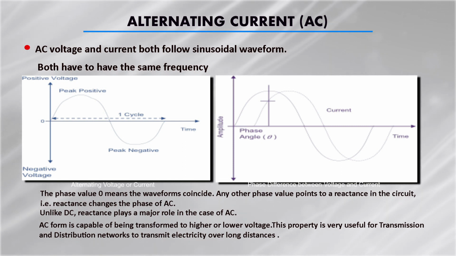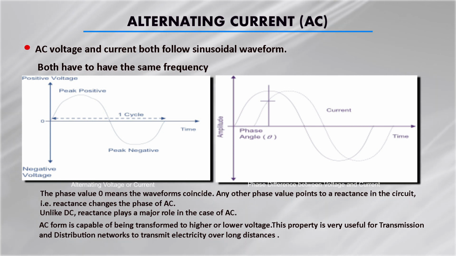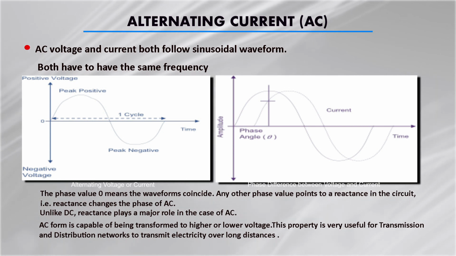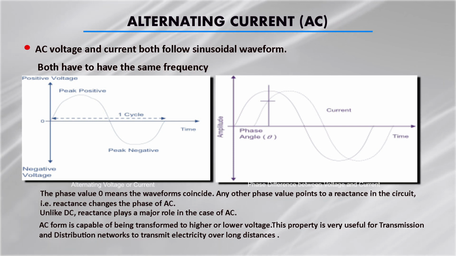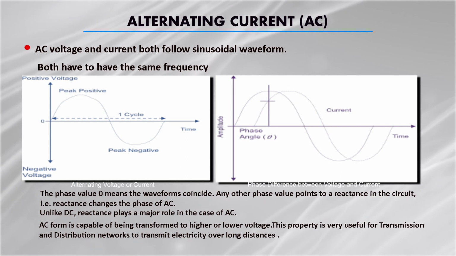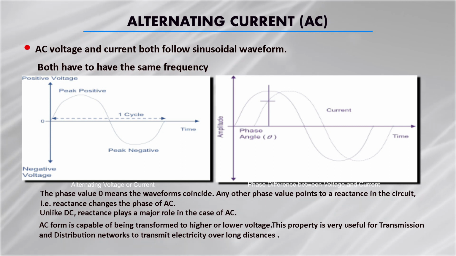So, the concept of reactance, which we will study when this term comes up in case of the AC. In case of DC you study only about the resistance, but when you study AC you will come to know about this term also. So, this reactance comes into the picture when this kind of phase difference is there between the current and voltage. So, the reactance changes the phase of AC. Unlike DC, reactance plays a major role in case of AC.